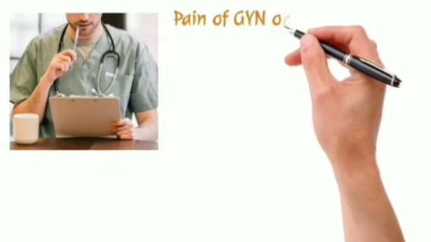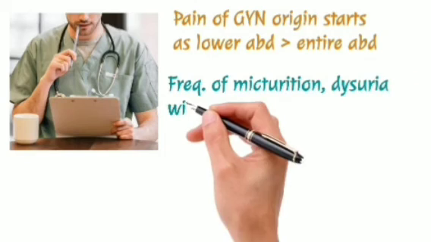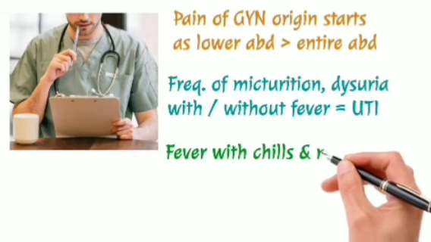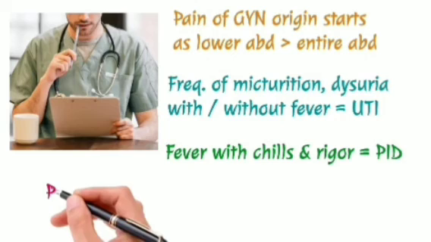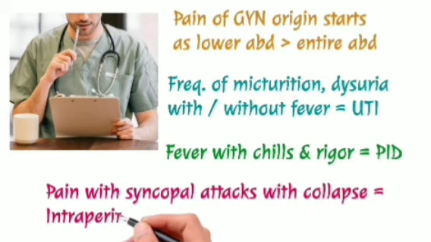So pain of gynecological origin starts in the lower abdomen and then spreads to the entire abdomen. Frequent micturition, dysuria with or without fever, the diagnosis may be UTI. Fever with chills and rigors may be PID. And pain with syncopal attacks with collapse may suggest peritoneal hemorrhage.